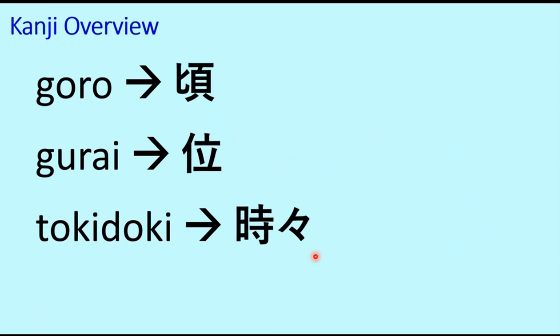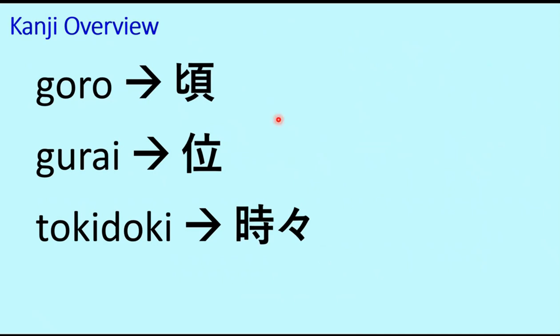So these are the kanji symbols which are associated with goro, gurai and tokidoki. You need not bother about these symbols because kanji learning in this series is a completely separate track. Although those are part of this playlist itself, we are learning the kanji characters in a systematic way starting from grade 1 of Japanese schools. Then we will move to grade 2, grade 3 and so on.